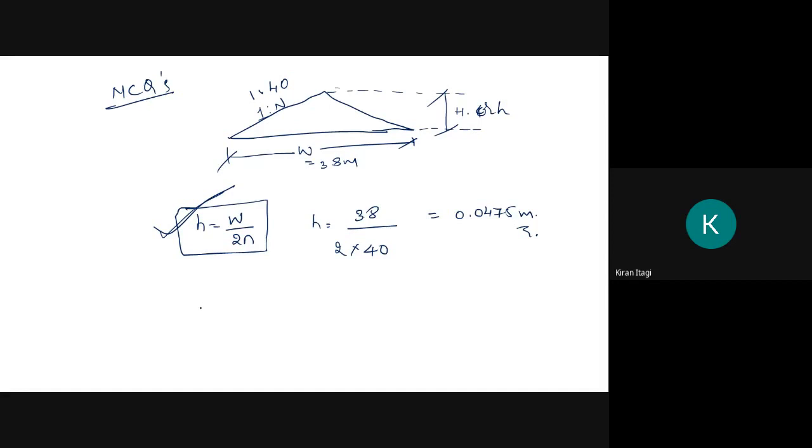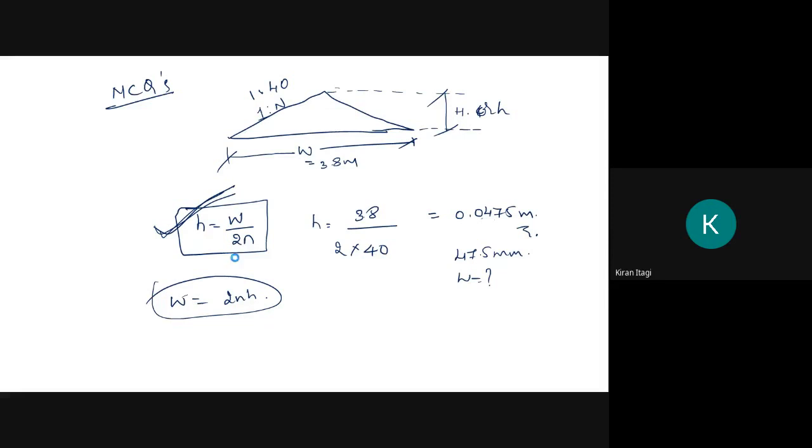Just remember this formula. Otherwise, they may give the height of the crown in terms of mm, suppose it is 47.5 mm, and the gradient will be there. They will ask you to determine the width. Just rearrange the formula: W will be given by 2nh. Like this. Just remember h equals w upon 2n.